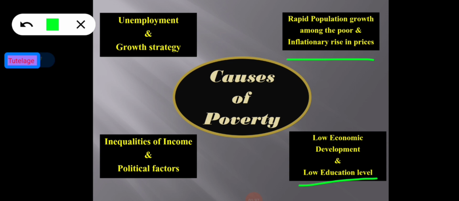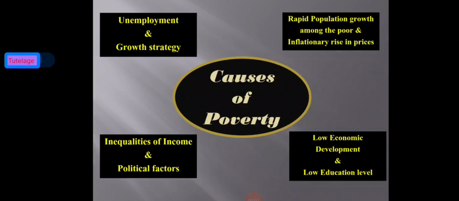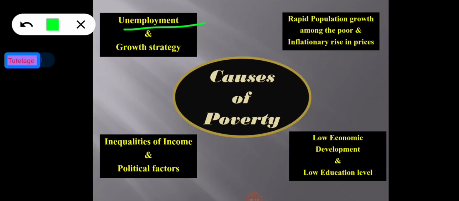So that's why we all know that the inflationary rise in prices, rapid population growth rate among the poor section, low economic development and low educational level all are related to the existence of poverty. So that's why these are the causes of poverty also. So learners, now move on to the next point, and next point is unemployment. Okay, so we all know that unemployment is one of the most important causes of poverty.